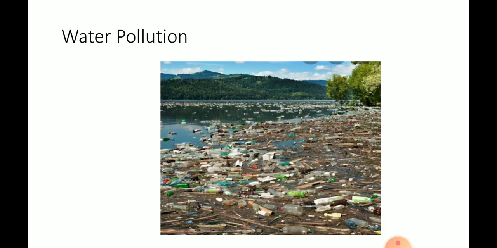Next, our topic is water pollution. What is water pollution? Making water dirty is called water pollution. From this picture, you can understand how dirty the water is. We, the human beings, are the most important part of making this water dirty. No other things, animals or birds or insects, ever make the water dirty. Only the human beings are making the water dirty.